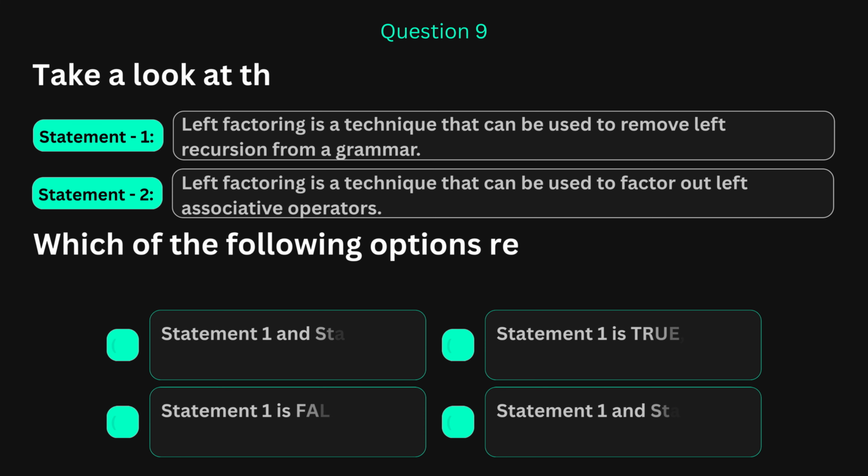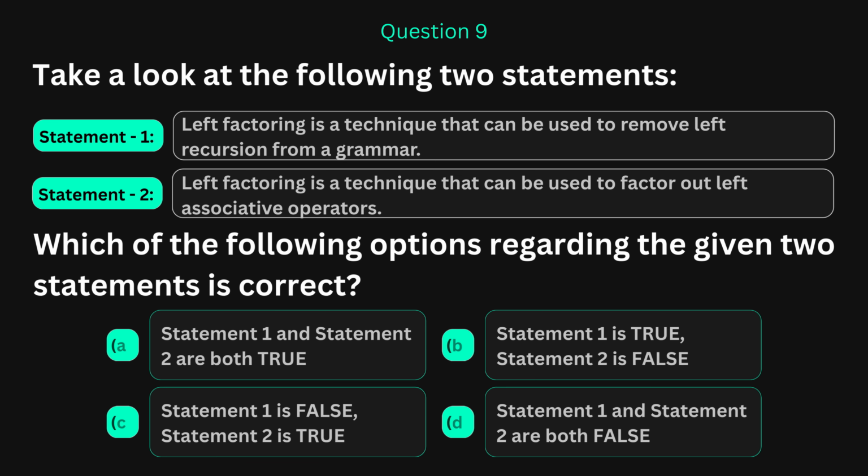Question 9. Statement 1, left factoring can remove left recursion from a grammar. Statement 2, left factoring can factor out left associative operators. Both sound plausible. That is exactly the trap. Left factoring and left recursion removal are two different techniques that are often confused with each other. Do they overlap? Can one do the job of the other? This is one of the most commonly confused topics.